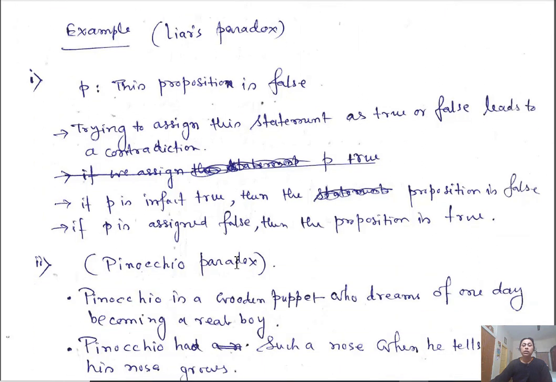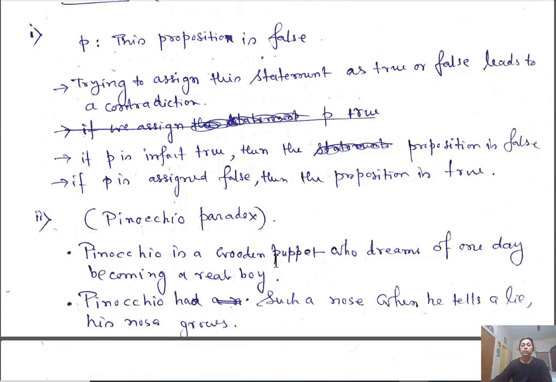Another example, Pinocchio paradox. Okay, so you may know this, Pinocchio is a wooden puppet who dreams of one day becoming a real boy. And Pinocchio has a certain feature.